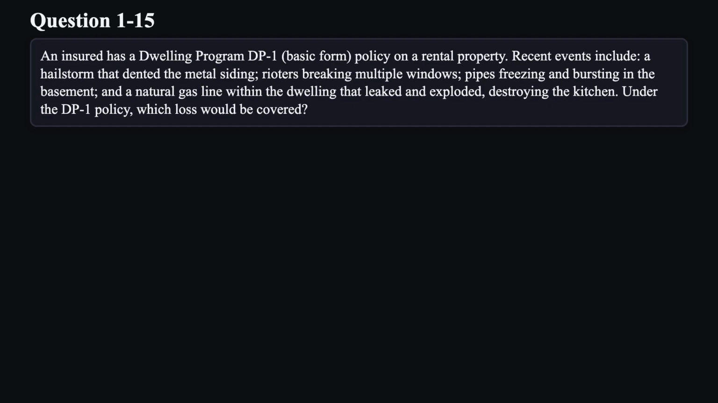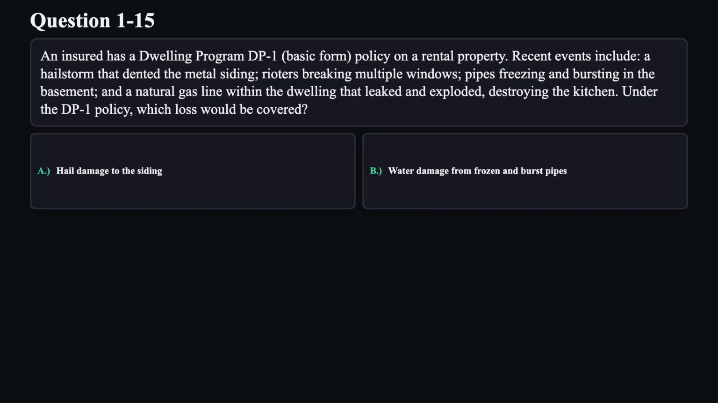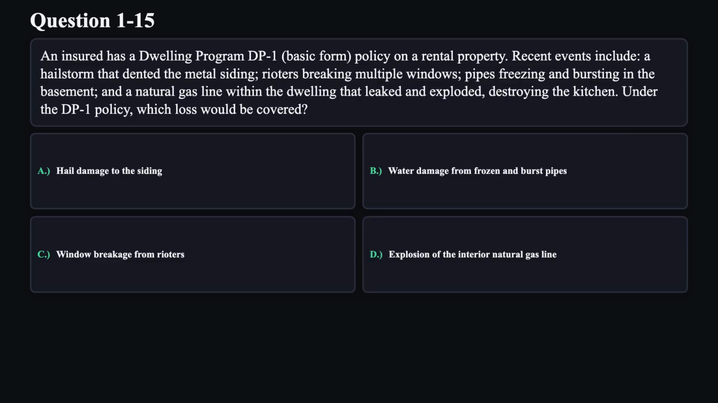Question 15. An insured has a dwelling program DP1, basic form policy on a rental property. Recent events include a hailstorm that dented the metal siding, rioters breaking multiple windows, pipes freezing and bursting in the basement, and a natural gas line within the dwelling that leaked and exploded, destroying the kitchen. Under the DP1 policy, which loss would be covered? A. Hail damage to the siding. B. Water damage from frozen and burst pipes. C. Window breakage from rioters. D. Explosion of the interior natural gas line.